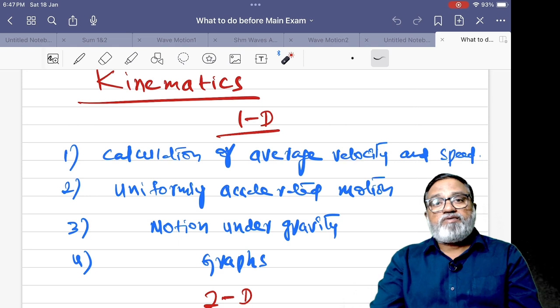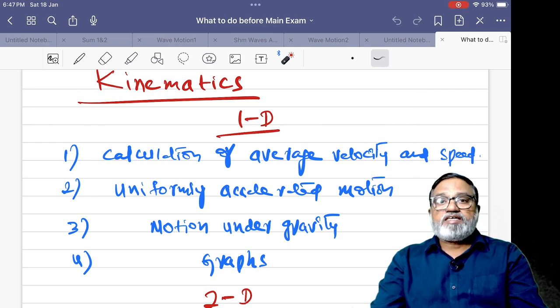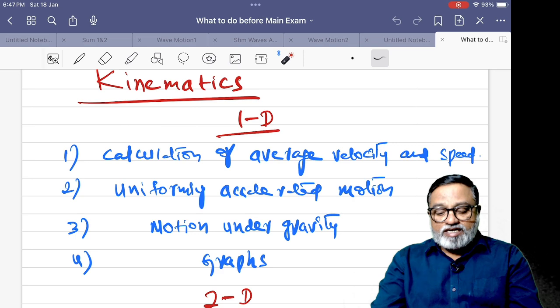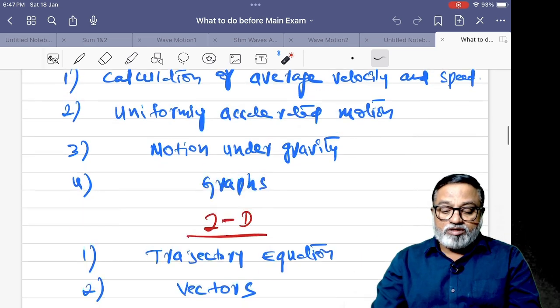If a body is dropped from a height, what is the time taken to reach the ground? What is the velocity while it is reaching the ground? What is the distance traveled in successive seconds? And graphs. This is in one dimensional motion.